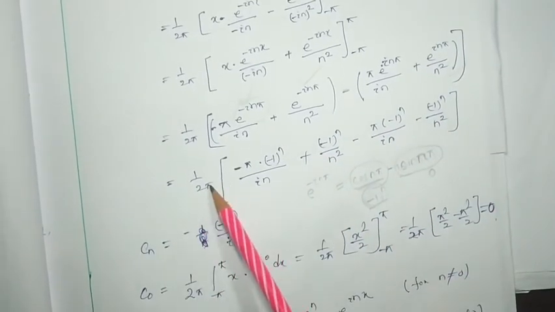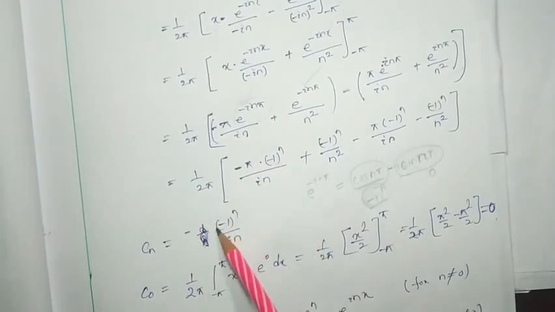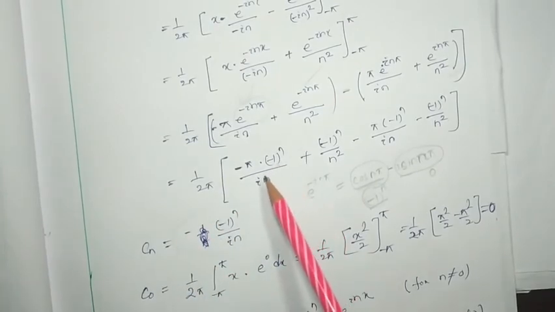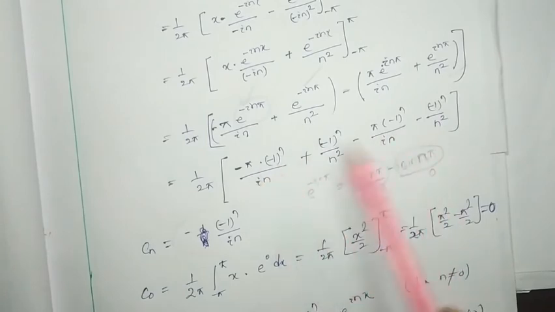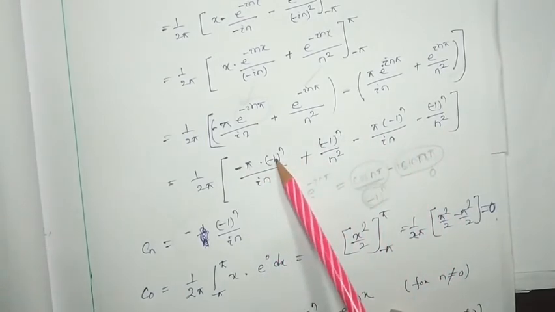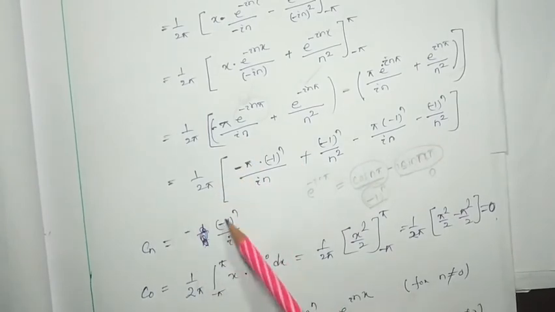The rest will be pi, pi got cancelled. It will be minus 1 to the power n divided by i n. Because this term and this term will be equal, so it will be minus 2 pi minus 1 to the power n. So 2 pi will be cancelled. It will be minus into minus 1 to the power n by i n.